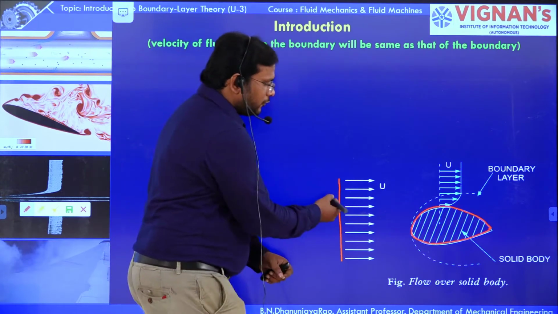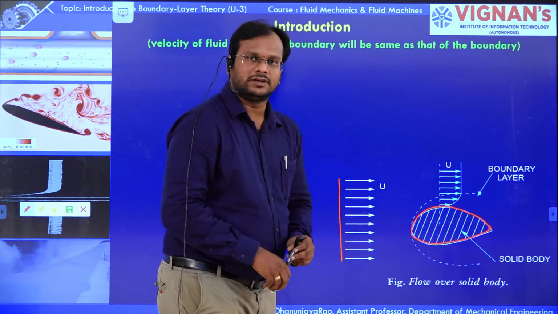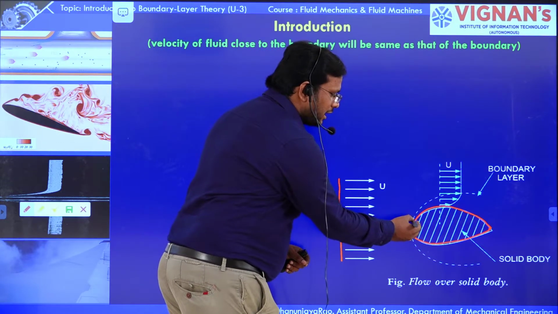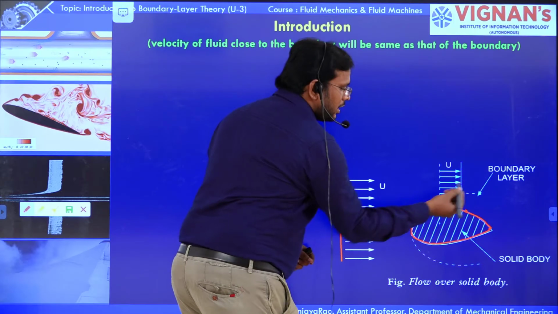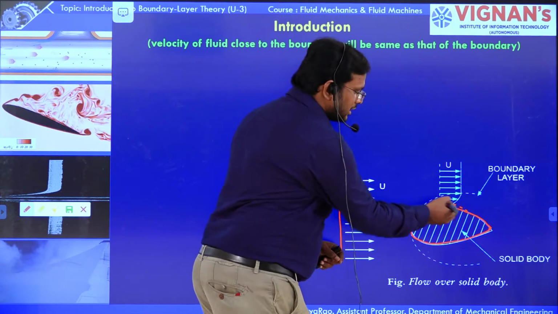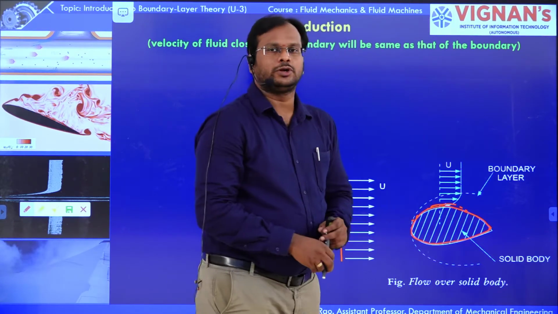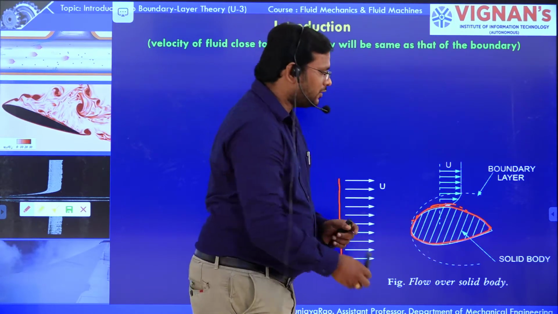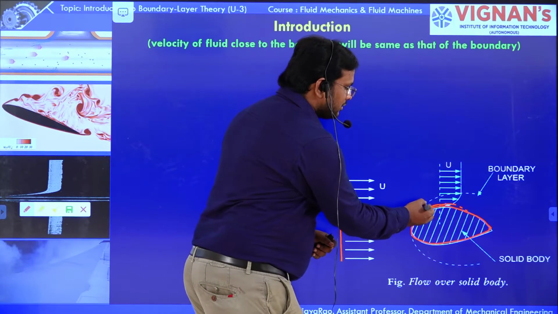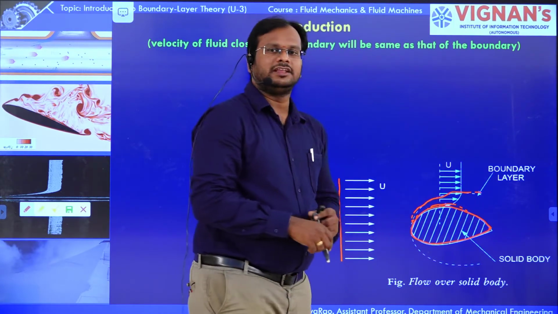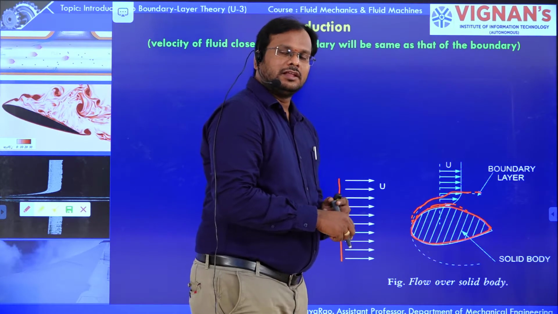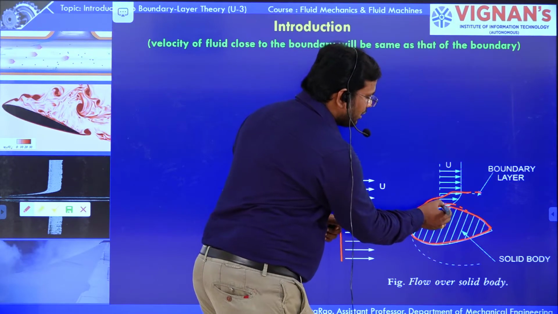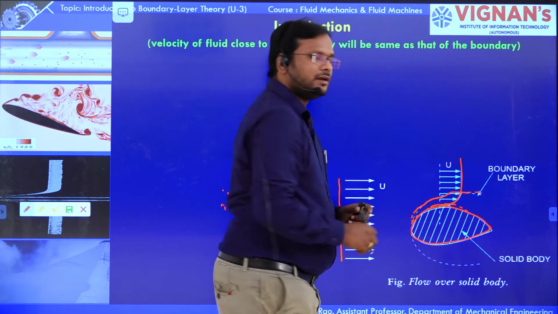When the fluid flows onto an object, what happens? The fluid particles are going to adhere onto the surface. Fluid particles are going to attach to the solid boundary. So what happens? A region is formed. That region is nothing but a boundary layer, inside which the velocity will be like this.